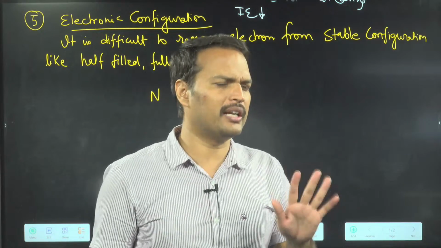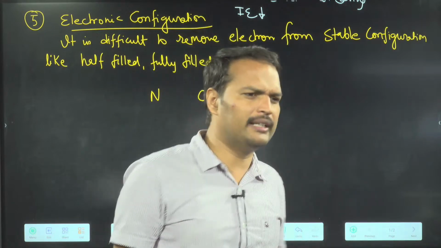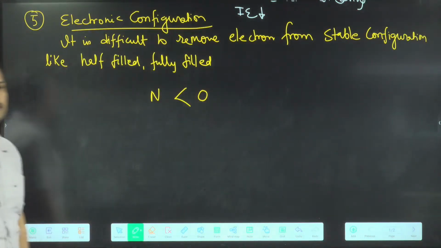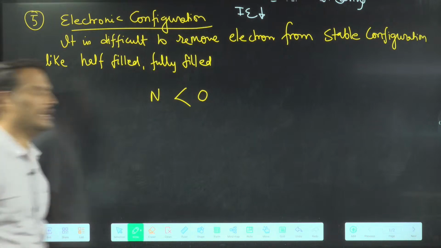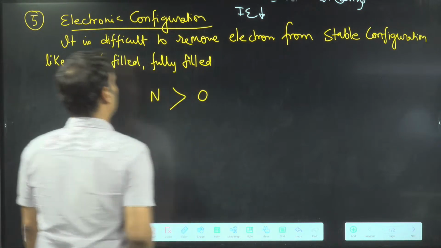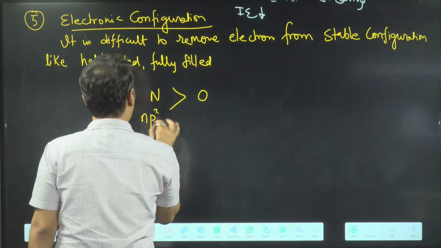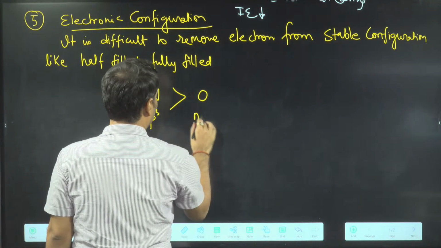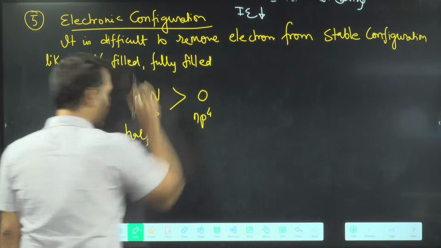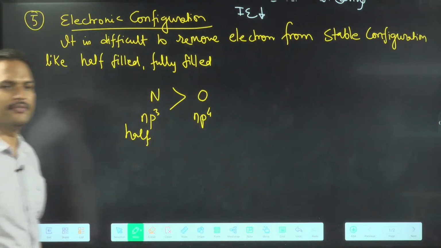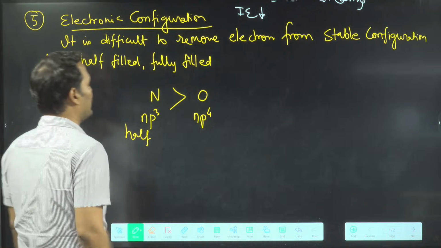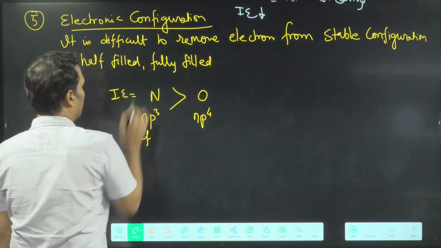Oxygen means theoretically, according to the trend, oxygen ionization energy should be more. But this is wrong. Who is more? Nitrogen. Why is it more? Because it is having half-filled configuration, np3. Got the point? Half-filled. So that's why N is having more ionization energy as compared to oxygen.